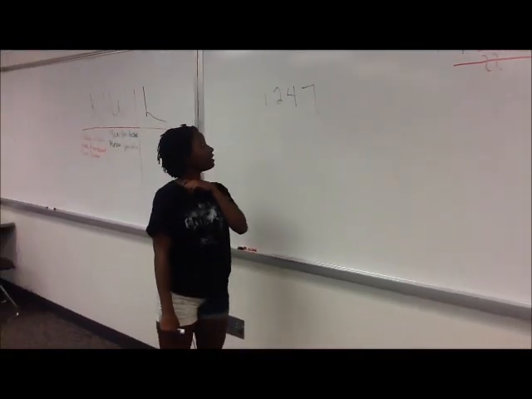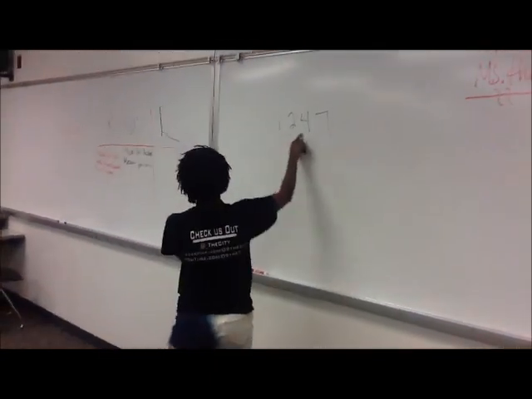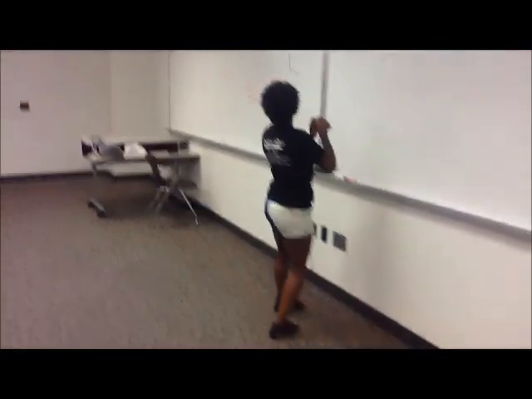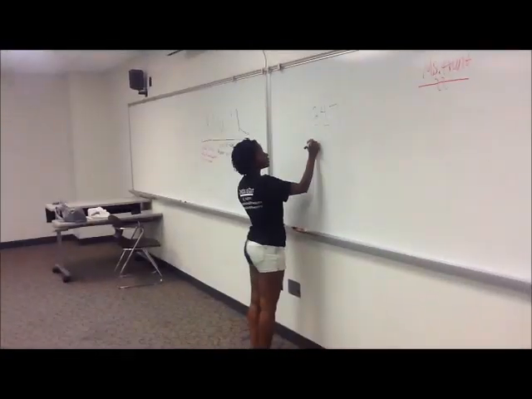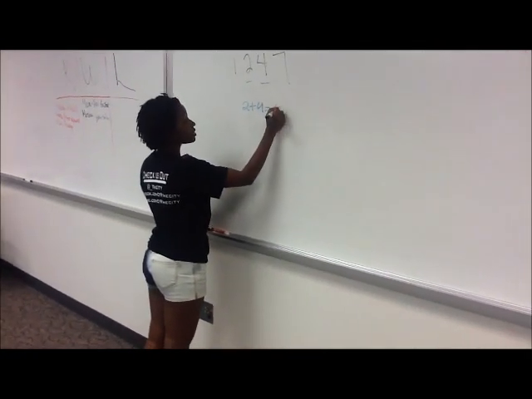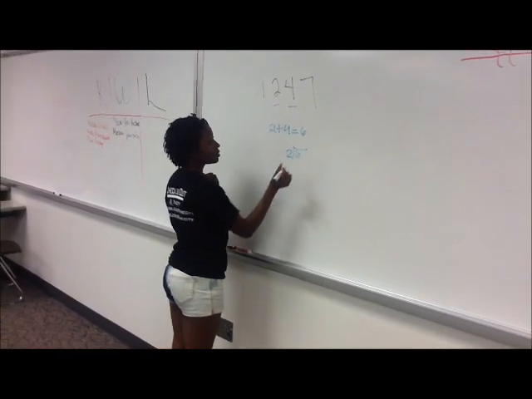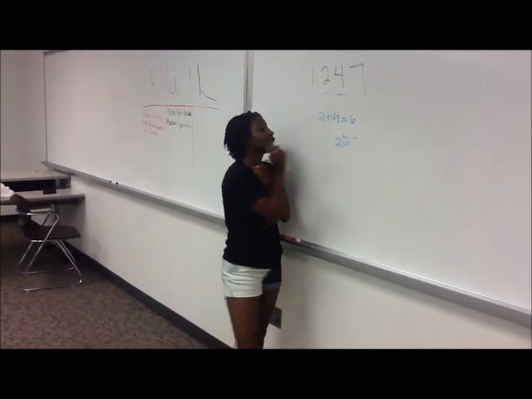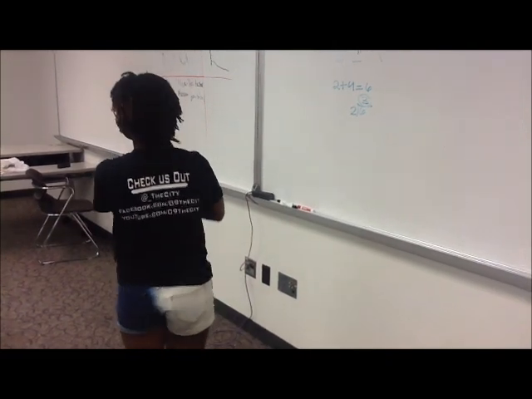Well, first of all, I know that I won't have a mode because each number is only repeated once. Okay, and correct. And then my middle number, since I have 2 middle numbers, it would be 2 plus 4, which is 6, and then 6 divided by 2. And do you remember why we divided by 2? Because it's 2 numbers in the middle. Correct. So it would be 3. Okay. My median would be 3.